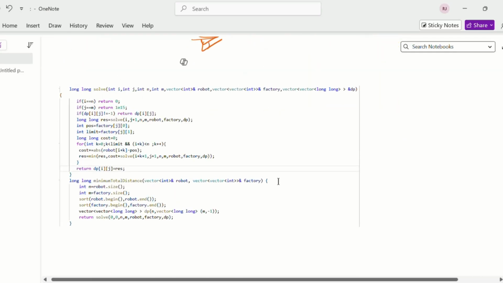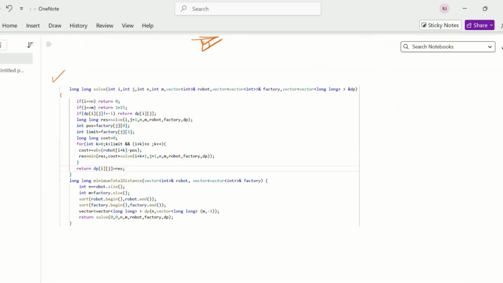Coming to the solution, we will try to do it with the help of recursion. What we have done is declare n, which is the size of the robot, and m, which is the size of the factory. As we discussed, we will sort both the robot and the factory, because we need to find the nearest factory for all the robots. Don't think about the DP as of now. We will just try to do the recursion, then we'll come to the DP.